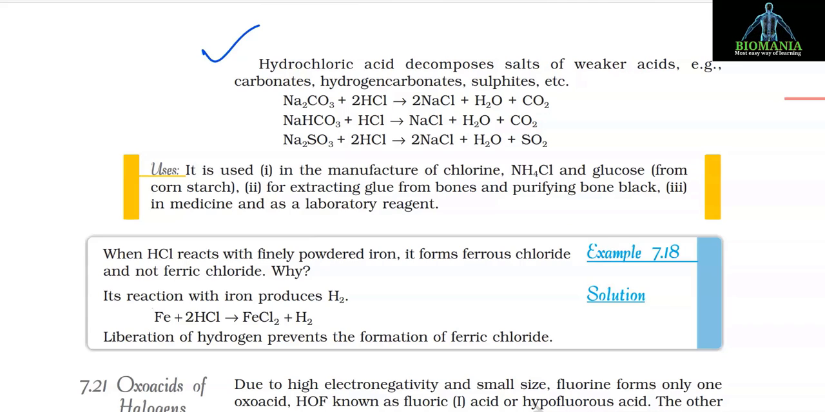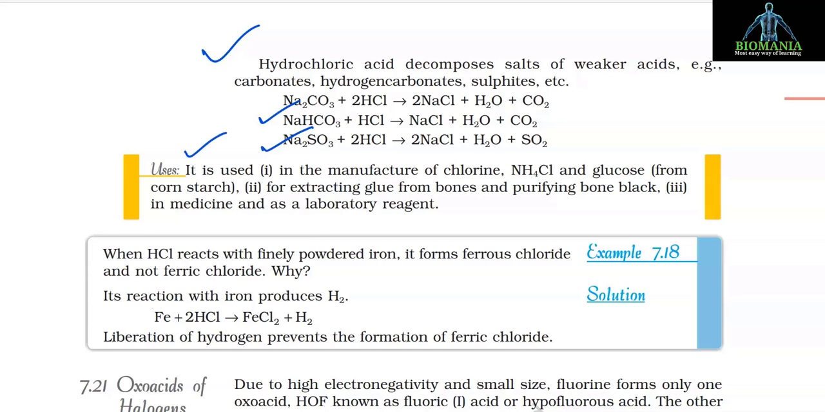Hydrochloric acid decomposes salts of weaker acids, for example carbonates, hydrogen carbonates, sulfides, etc. Na2CO3 + 2HCl gives 2NaCl + H2O + CO2. NaHCO3 + HCl gives NaCl + H2O + CO2. Na2SO3 + 2HCl gives 2NaCl + H2O + SO2.